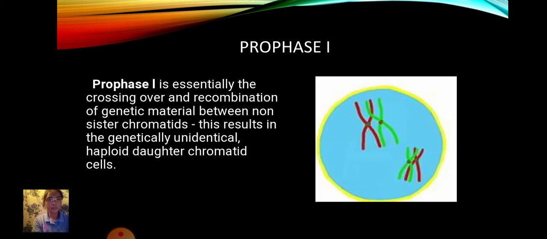Prophase I. Prophase I is essentially the crossing over and recombination of genetic material between non-sister chromatids, because this results in genetically different haploid daughter cells. The pairing of chromosomes occurs in a process called synapsis, which is not random. Rather, chromosomes that carry similar sets of genes come together and lie side by side.